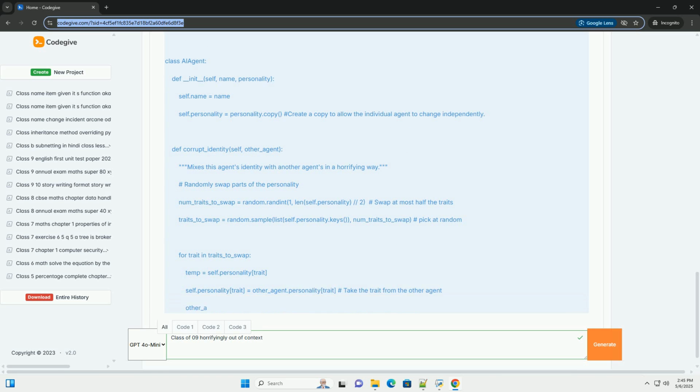Final note: this is, of course, a highly abstract and exaggerated interpretation of the Class of '09 theme. The point is to take the core concepts, disorientation, loss of control, identity crisis, and a sense of impending doom, and translate them into code that evokes a similar feeling of unease and instability.